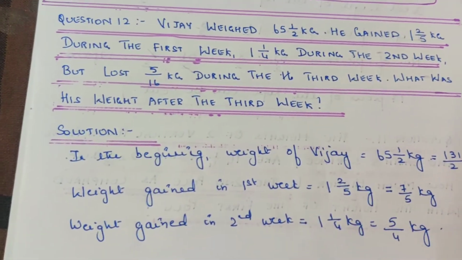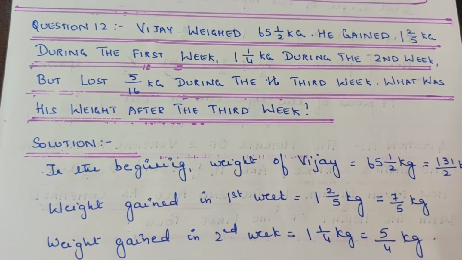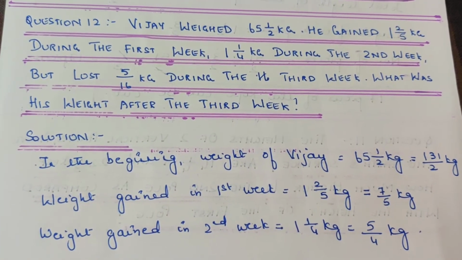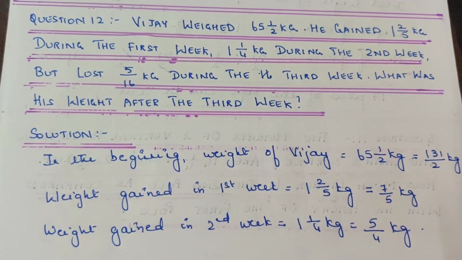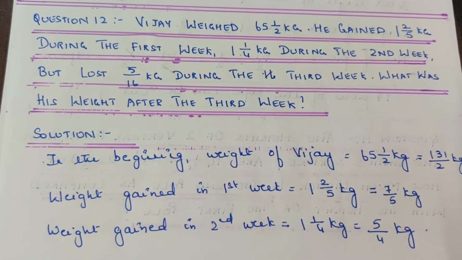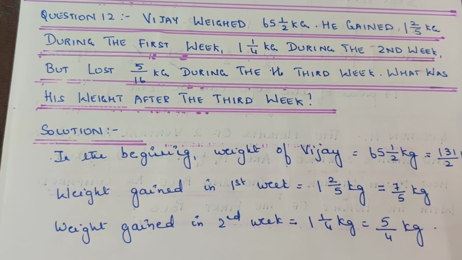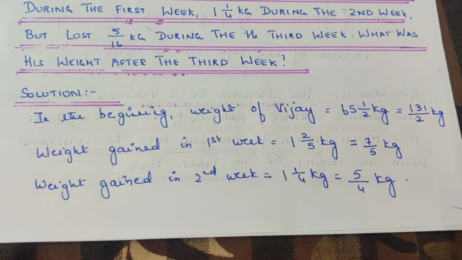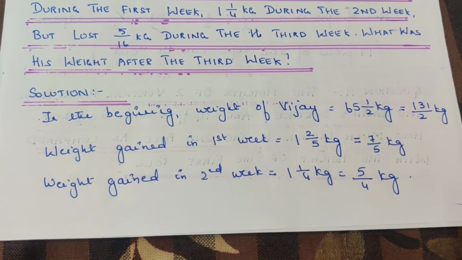Now moving on to question number 12. Vijay weighed 65.5 kg. He gained 2 by 5 kg during the first week, 1 by 4 kg during the second week, but lost 5 by 16 kg during the third week. What was his weight after the third week? Let's write whatever they have given. In the beginning, weight of Vijay is 65.5 kg. When converting, you get 131 by 2 kg.